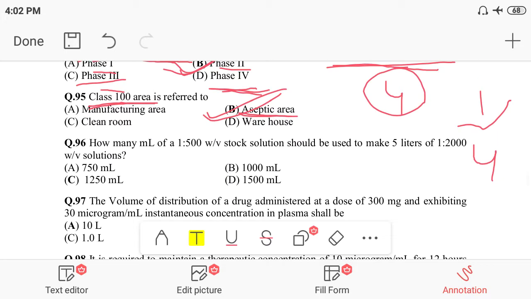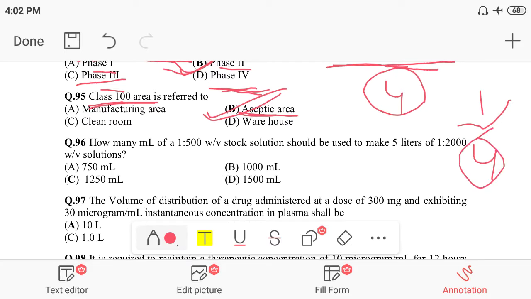So we have to dilute the stock solution 4 times, because it is 1:500 weight by volume and this is 1:2000 weight by volume. So 4 times we have to dilute it, and we have to make 5 liters.